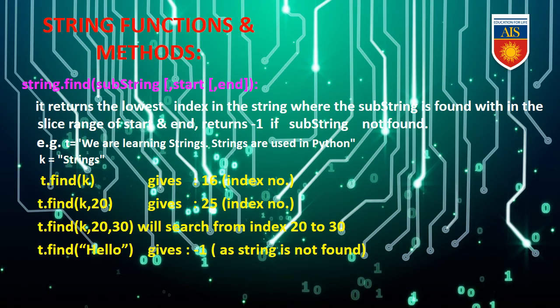t.find("k", 20, 30) will search from index 20 to 30. In between the 20th to 30th index, it will search for the character k. t.find("hello") will give -1 as the string is not found, because in our mentioned string we have not given that hello option. We have given only "we are learning string. Strings are used in Python", so hello is missing, and due to that it will give the output minus 1.